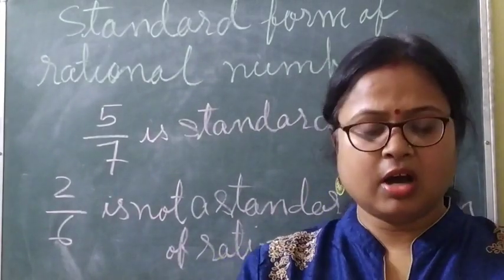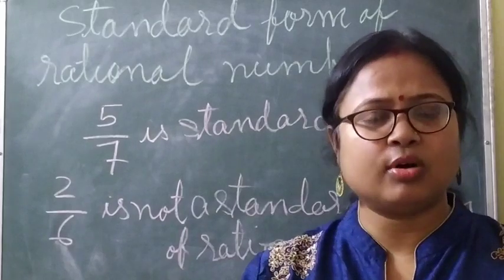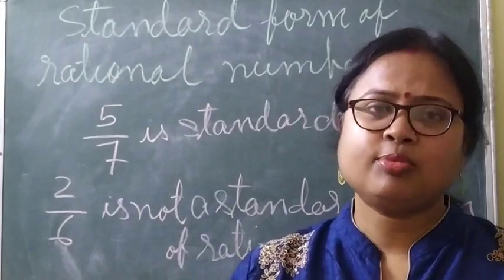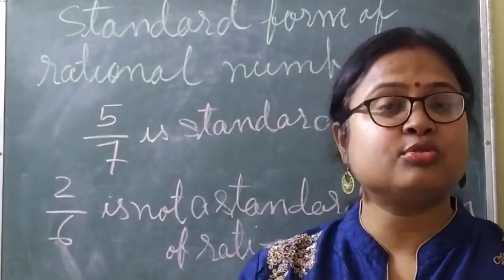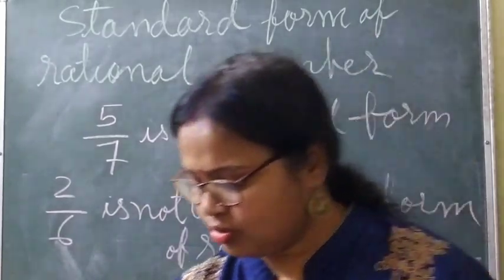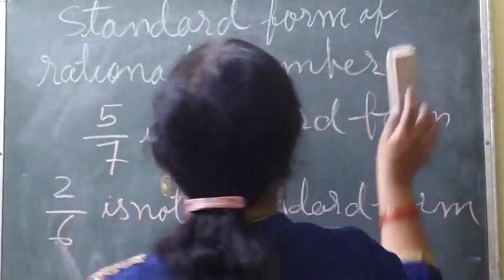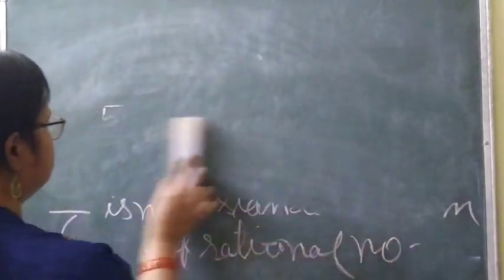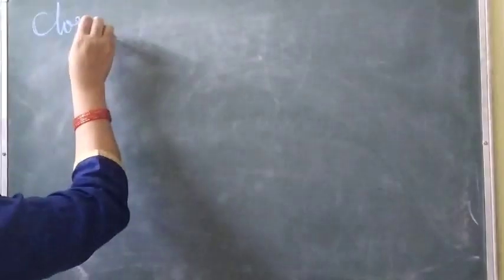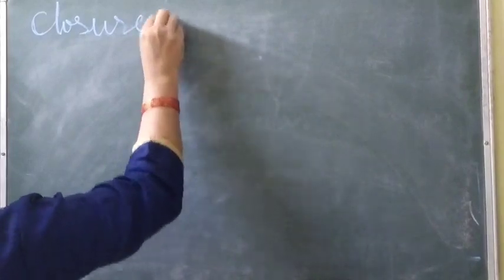Okay. Now I am going to discuss some properties of rational numbers. Clear? There are many properties of rational numbers, but the main properties that usually come in the exam, that you usually get in the form of questions, I am going to discuss with you. Okay. So the first property is closure property.